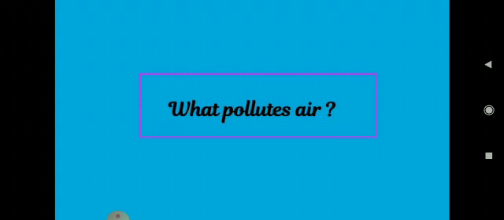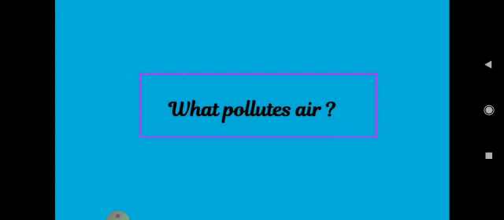Now we'll talk about chlorofluorocarbons. See, these are another kind of pollutants that are used in aerosol sprays and as refrigerants in old models of refrigerators and air conditioners. So this CFC damages the ozone layer of the atmosphere, which absorbs harmful ultraviolet radiation coming from the sun and protects us. Okay. Now we'll talk about particulate matter.